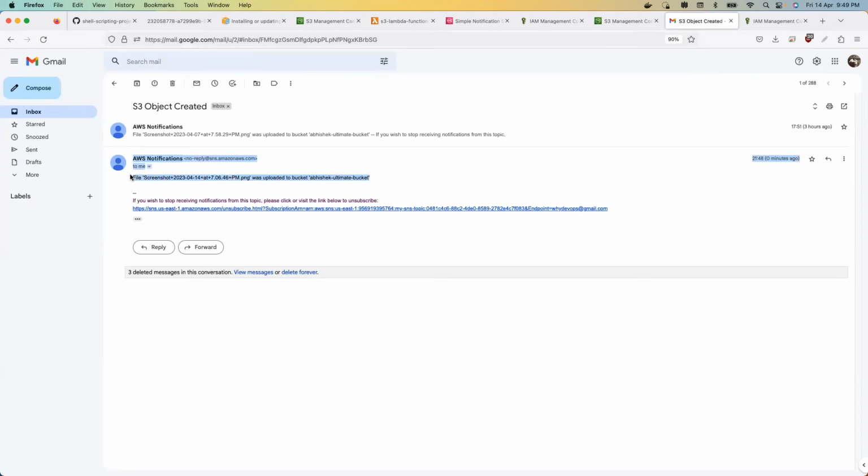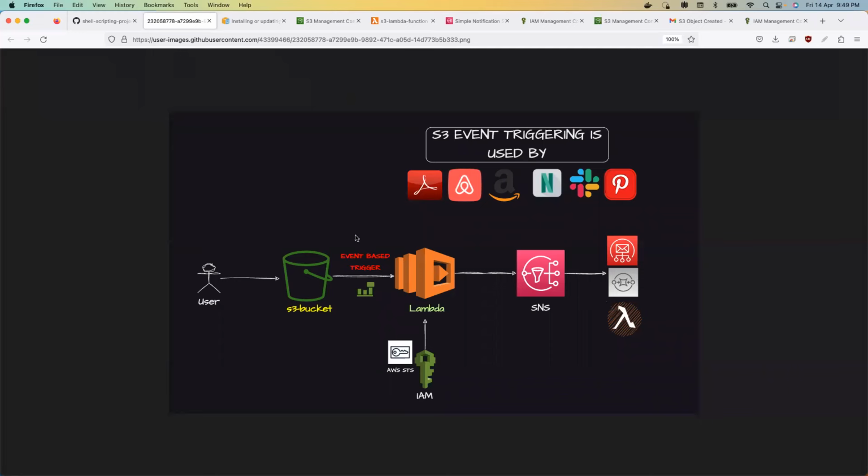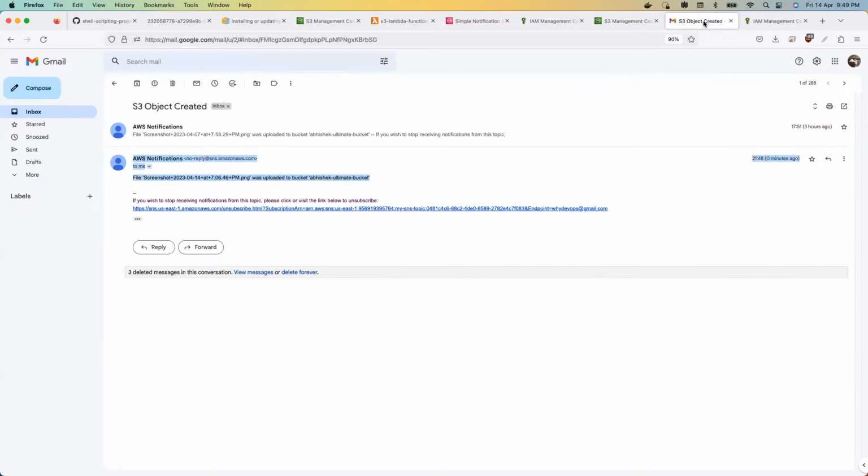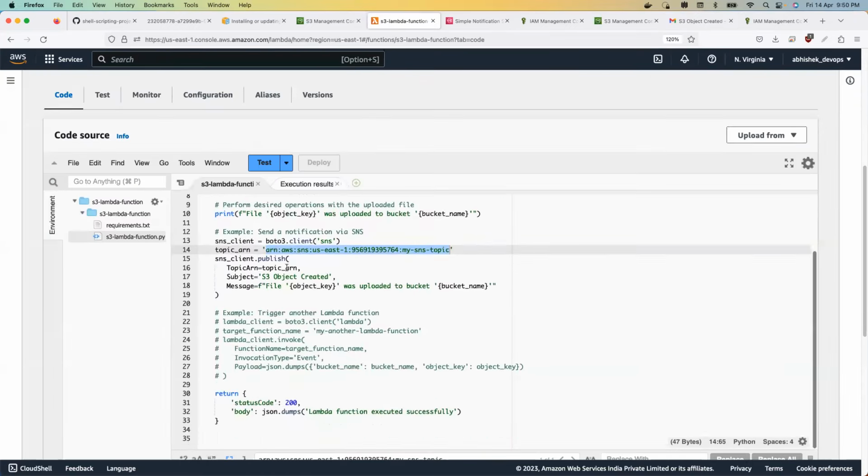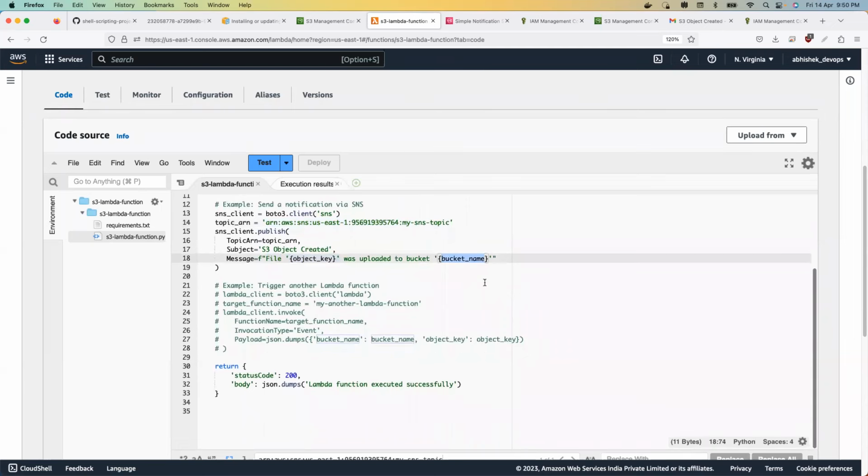The file is uploaded. So this is the end-to-end demonstration, right? What we have demonstrated here is that I have uploaded something onto the S3 bucket. Exactly the file that is in the email notification, it says screenshot, this one. So this is the name of the file that I uploaded, was uploaded to the bucket ultimate Abhishek ultimate bucket, right? So it said exactly the same thing which I want. This is something that I've written in the Lambda function. If you see here, the name of the file that was uploaded, and the name of the bucket, right? So this is how this end-to-end platform works.